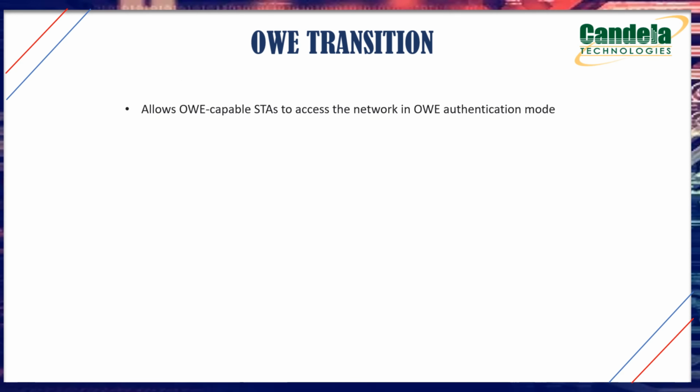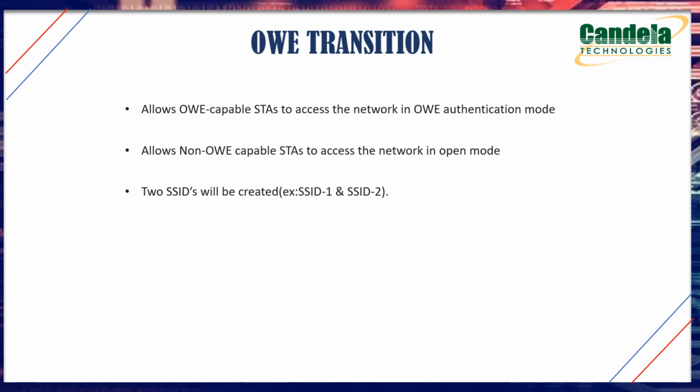OWE transition mode is another mode that allows OWE-capable stations to access the network in the OWE authentication mode, and allows non-OWE-capable stations to access the network in open mode. Here it will create two SSIDs, for example SSID 1 and SSID 2. Out of the two SSIDs, one will be broadcast and one will be hidden. For example, if SSID 1 is broadcast, then SSID 2 will be hidden. That means it is not visible to anyone.